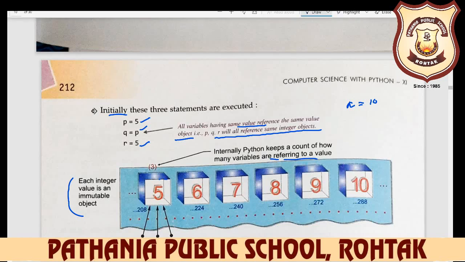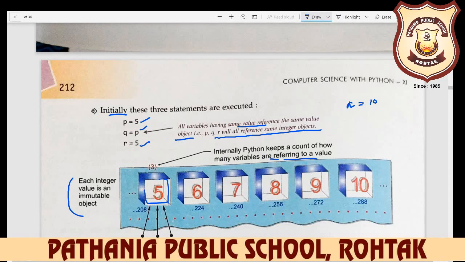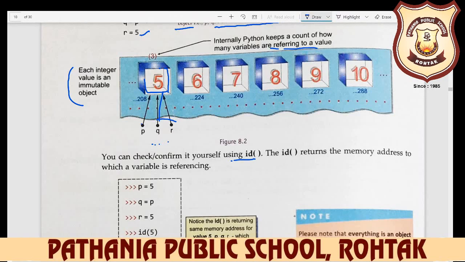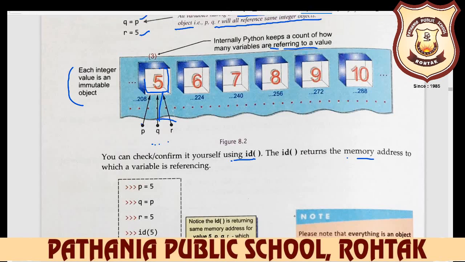This is your 5, and this 5 is your value. P also refers to 5, Q also refers to 5, R also refers to 5, and these all refer to a particular address. You can check and confirm it yourself using ID. We will do it later. ID is a method. The ID returns the memory address where your data is stored, to which a variable is referencing. P is equal to 5, Q is equal to P, and R is equal to 5.